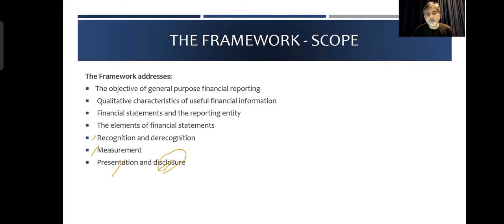You've got your disclosure notes where you provide further information about particular transactions or particular events. Because ultimately the objective is to provide information. The number I have given there is 5 million, but there are so many things which I need to say about this 5 million, about this investment property.